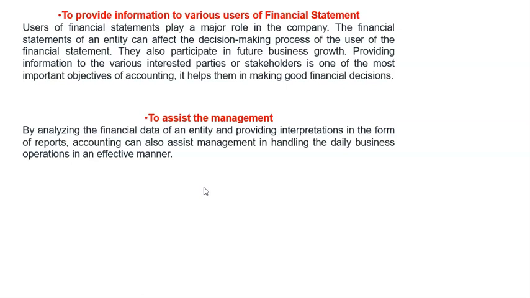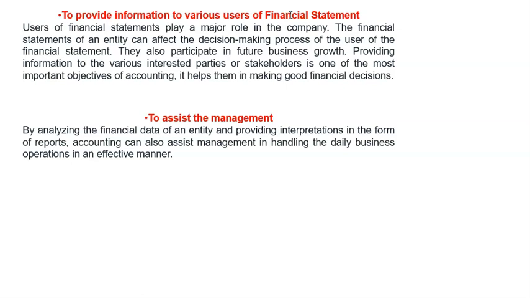Actually, users are divided into 2. We have external users and internal users. External users, I can give an example of the media. Those are external users. We have an example of the public, the people who want to invest, maybe the investors. Those are external users. Then internal users are the stakeholders, the owners, the directors.